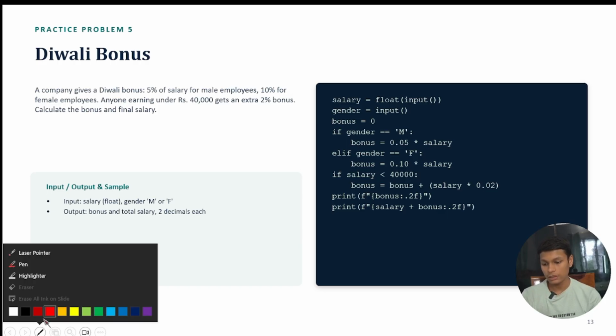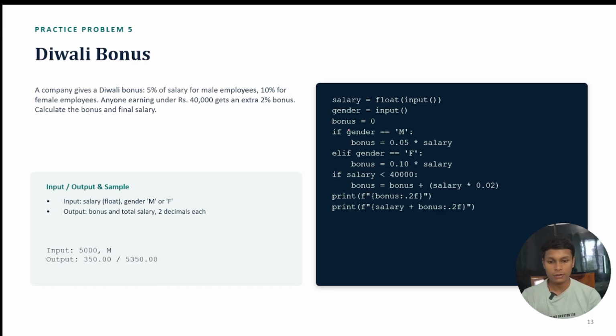So here you can see what we are doing. At the very first, we take salary equal to float, input from the user. After that, gender equal to input, again from the user, which includes male and female, and then bonus.